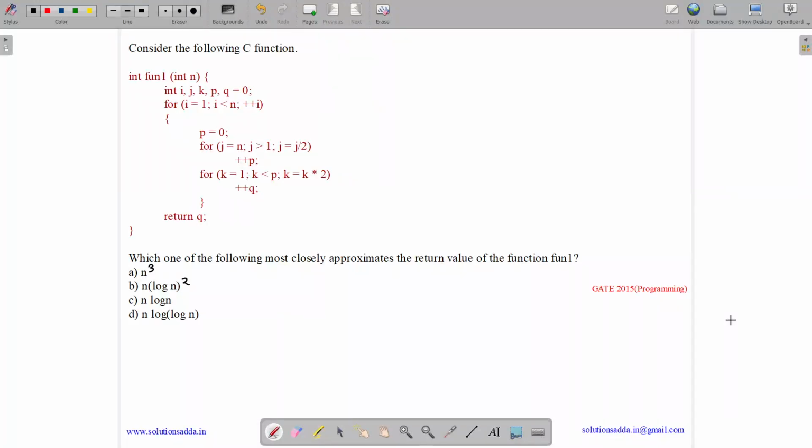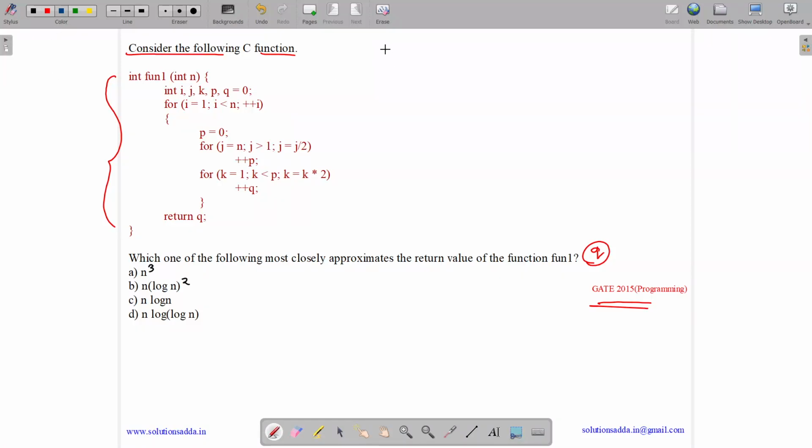This question belongs to the programming subject and was asked in GATE CSE 2015. The question states, consider the following C function. So we have a function over here. Which one of the following most closely approximates the return value of the function fn1? So fn1 is returning q. So we need to tell what is the value of q after the execution of the program.